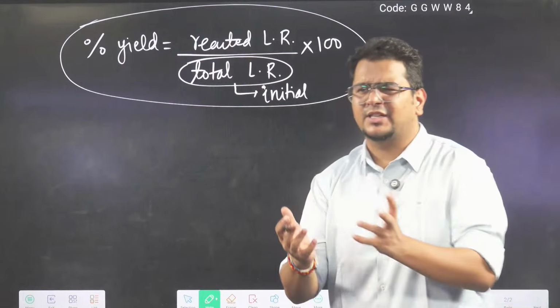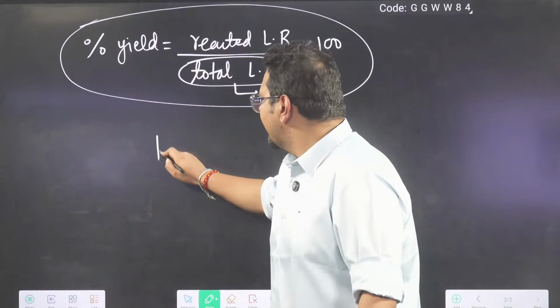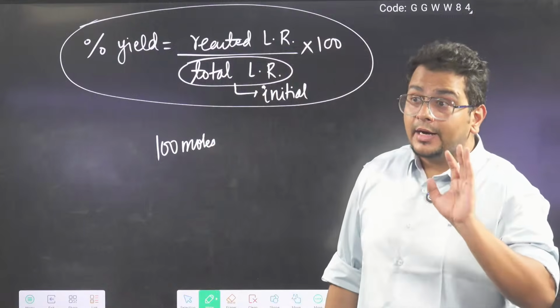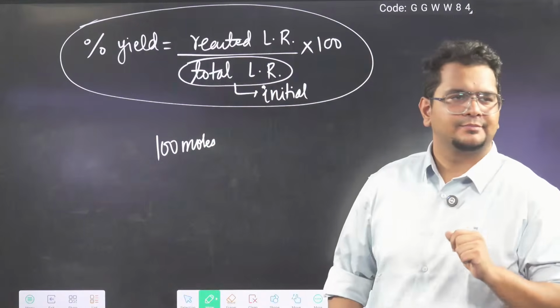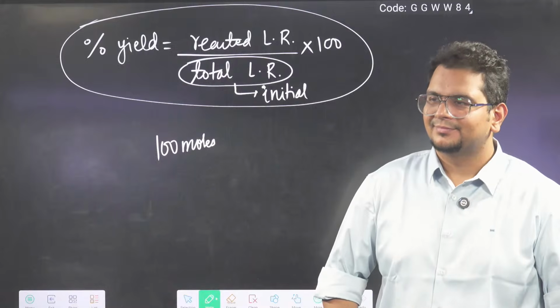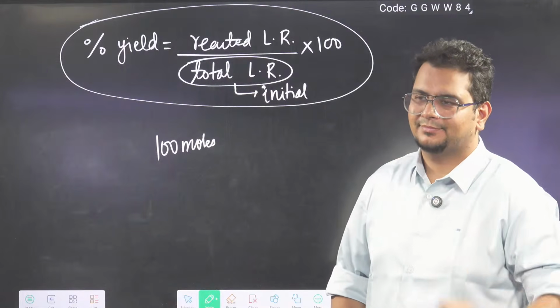Percent yield or percent efficiency. So what does it mean? Think like this. There were 100 moles of the reactant, let us say 100 moles of reactant initially given. Out of that only 60 reacted. That means the yield is 60%.